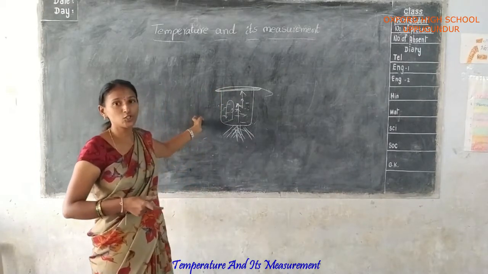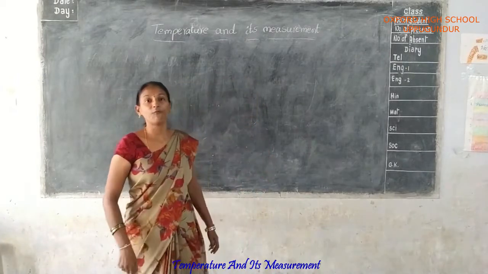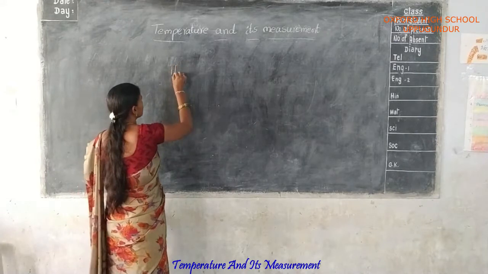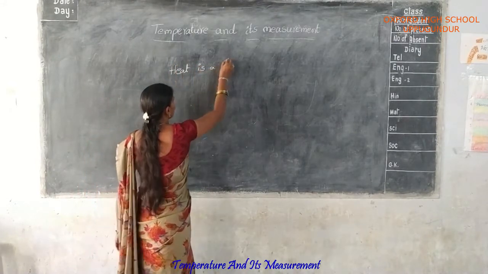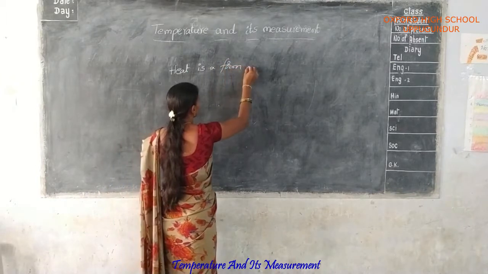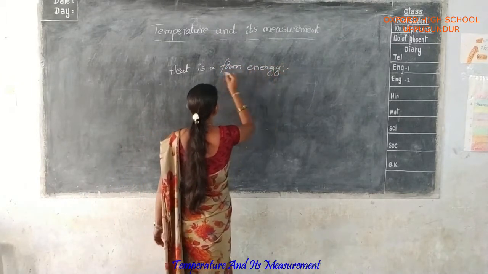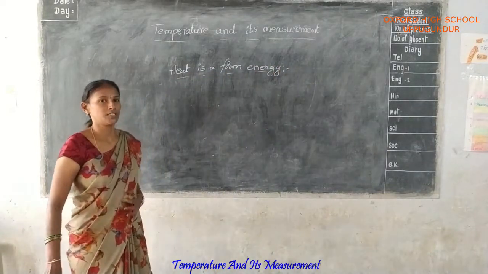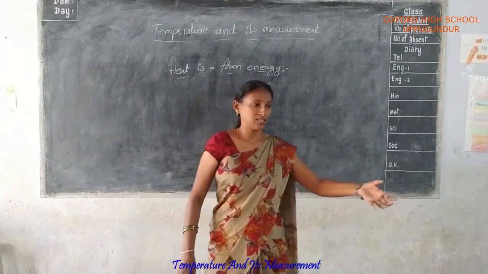Okay, you understood? Heat is a form of energy. Now we are discussing the topic: heat is a form of energy. Some people sit near the fire.